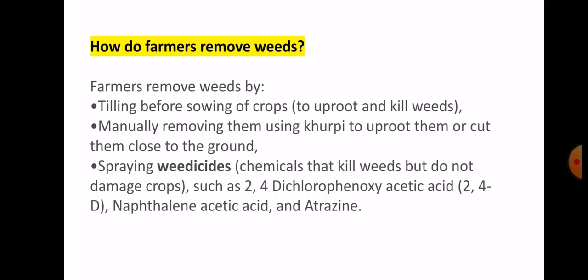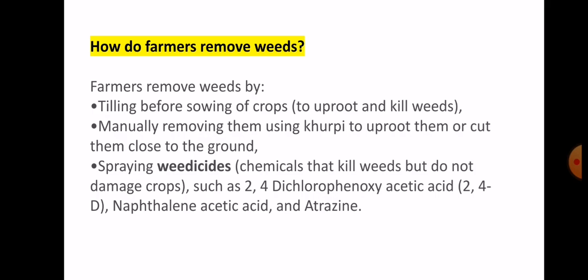Now, how do farmers remove weeds? Farmers remove weeds by several processes. The first one is tilling, to uproot and kill weeds. Tilling is done before sowing of crops. Second, we remove the weeds manually using the tool which is known as khurpi. With the help of khurpi we uproot them and cut them close to the ground.